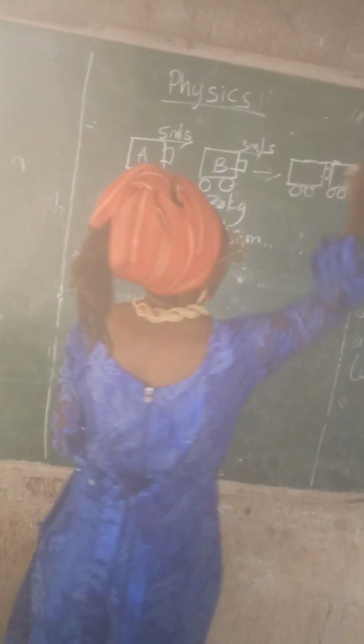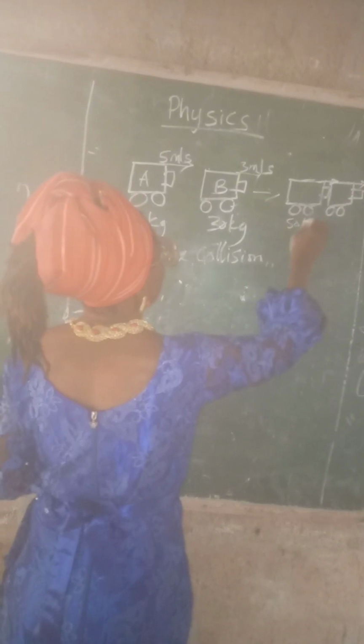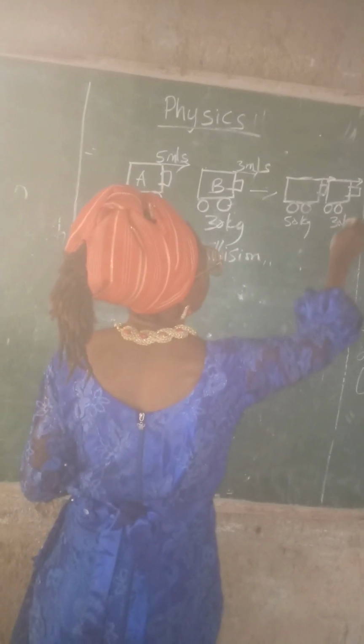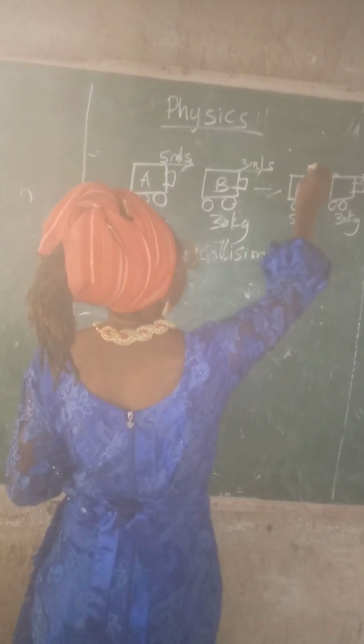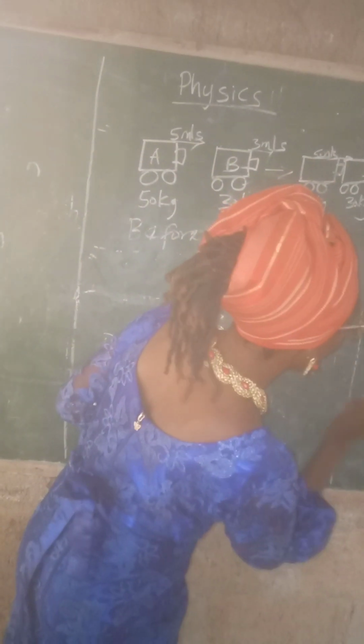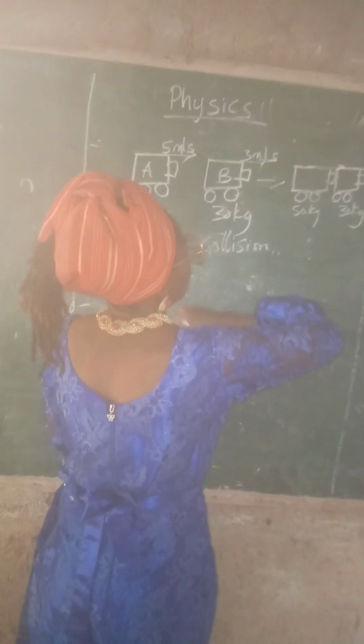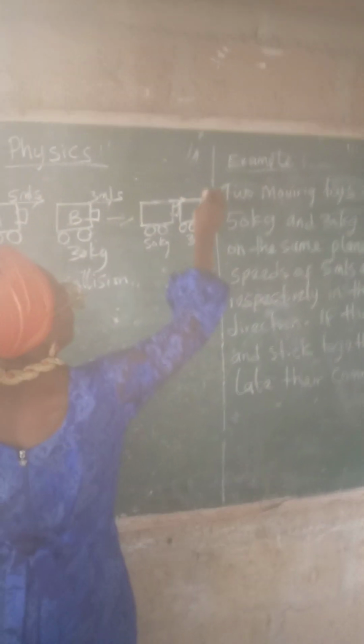Okay, after collision. Of course, the mass is still the same. We have 50 kg. We have 30 kg. The velocity is still 5 meters per second. If they collide and stick together, we're not given the velocity. Of course, we know what the velocity is going to be. It's going to be a common velocity.